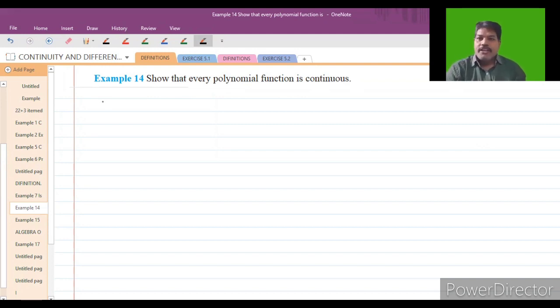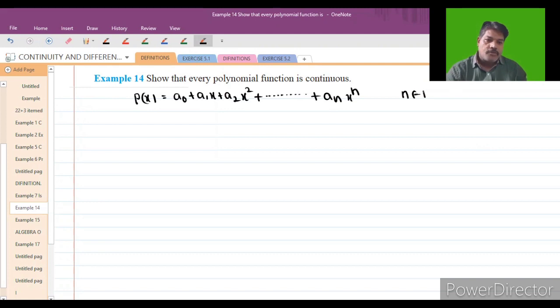So already we know, by the definition of the polynomial function, I will take p of x is equal to a naught plus a1x plus a2x square plus and so on, an into x power n, where n is a natural number, an not equal to 0, and ai belongs to R.